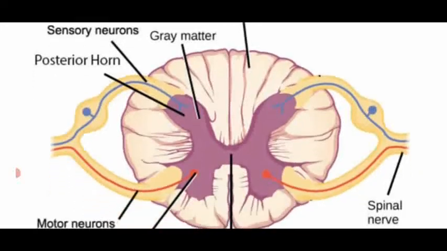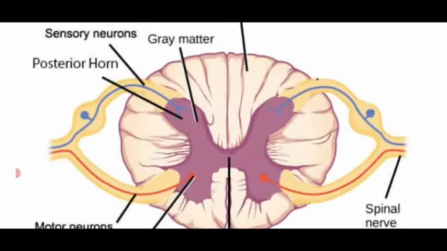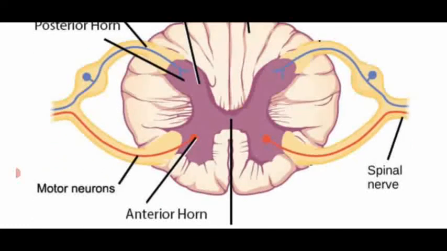Then the message received by sensory neurons is sent to the motor neurons, for example muscles and glands, away from the anterior horn. So with the help of these spinal nerves only, the spinal cord does the functions in our body.